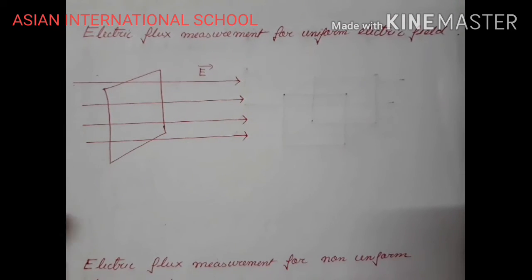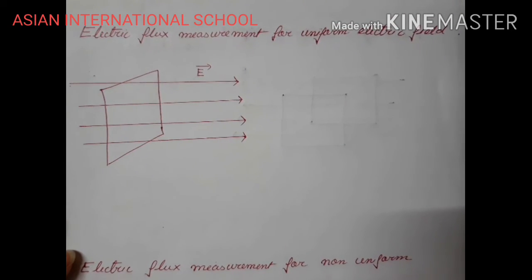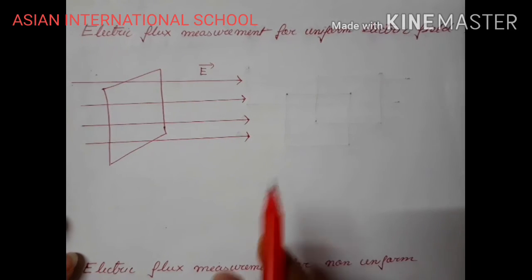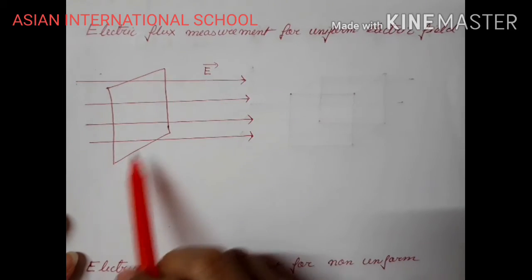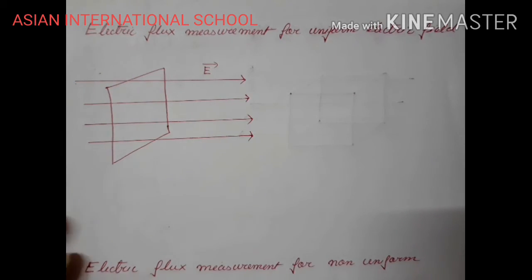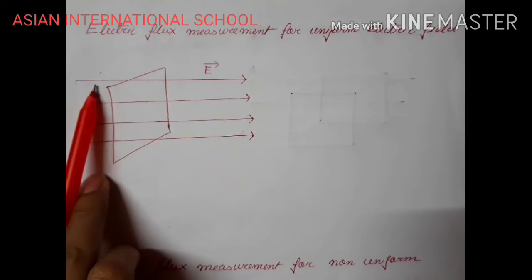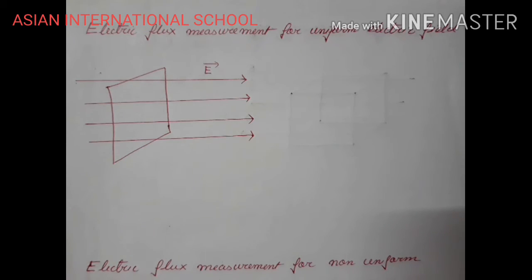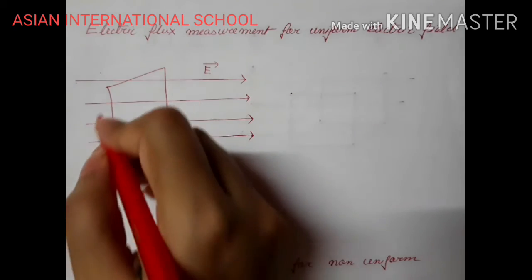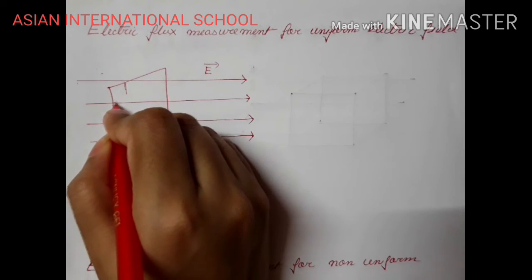Here you can see that we are keeping a plane surface, 2D surface, open surface. We will deal with the 3D cases also. So here the electric field lines are uniform. That means this particular planar area is kept in a uniform electric field. Now we have to calculate how much electric flux is passing through this particular area. So I can consider a small elementary area.